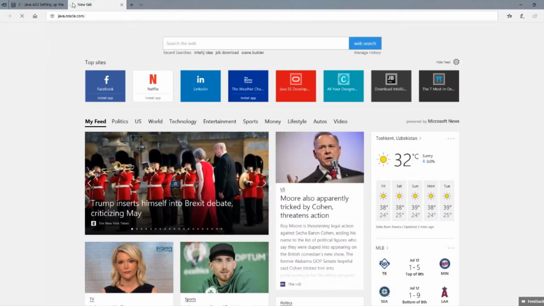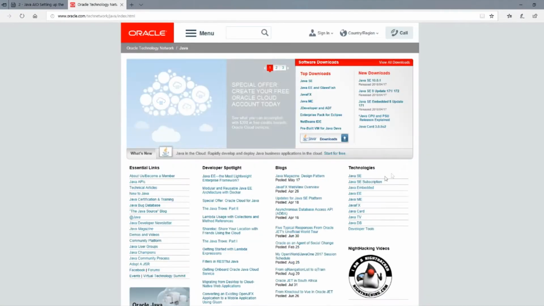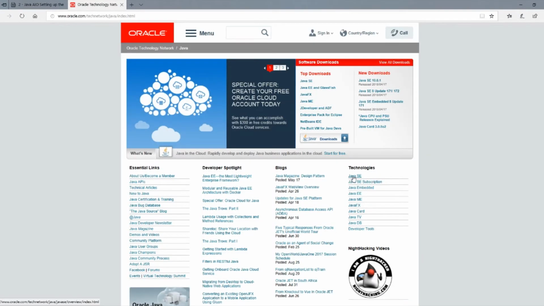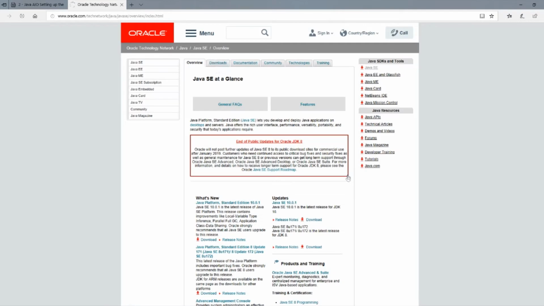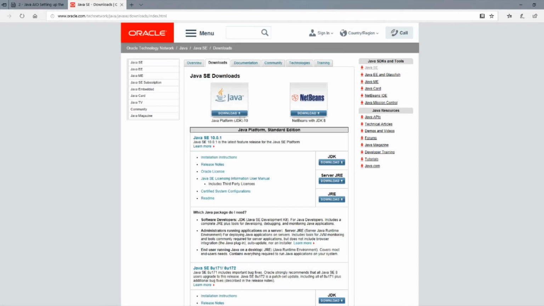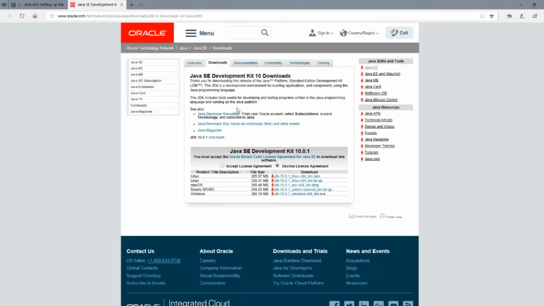First, we go to java.oracle.com. In the technologies, we go to Java SE, Standard Edition. In the download section, you can see the latest version. It is 10 for this moment, and if you're running Mac or Linux, refer to installation instructions in order to correctly install JDK. I'm just gonna go ahead and click Java JDK.